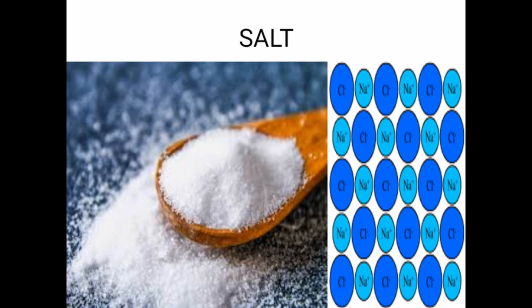Another example is salt. Look, sodium is a gray shiny metal. In the previous class I showed it to you. And chlorine is a greenish yellow gas. But when they combine, they form a white solid, that is salt. Chlorine is a poisonous gas and sodium is an explosive metal. But when they combine, they make something which is eatable. Yes, this is salt, sodium chloride, which is used to add taste in our food.